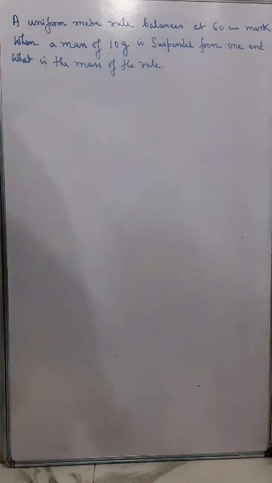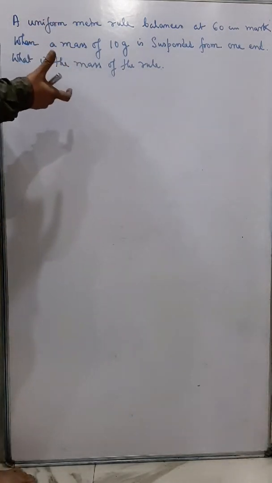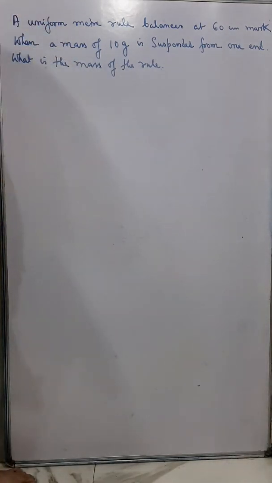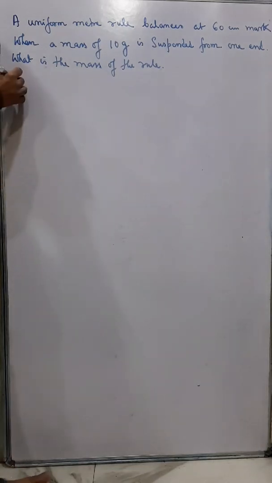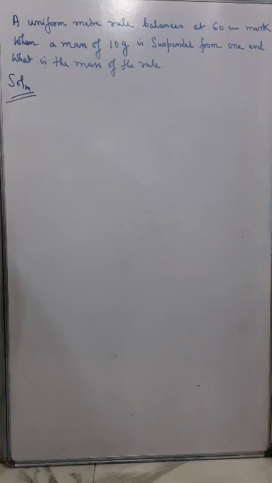Okay. Now I'll explain you a very important sum. It's related to that center of gravity and the principle of moments. It's a very important sum. Every year this type of sum comes. You see what's given there? A uniform meter rule balances at 60 centimeter mark when a mass of 10 gram is suspended from one end. I have to find what is the mass of the rule.